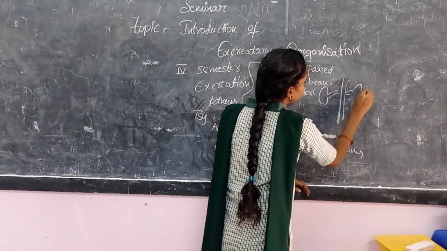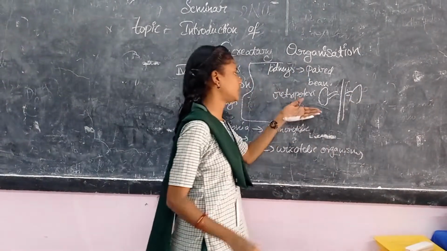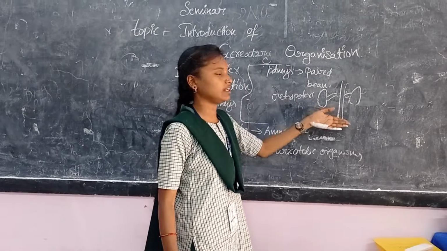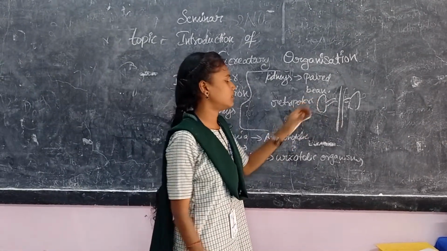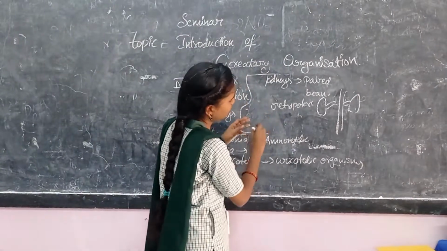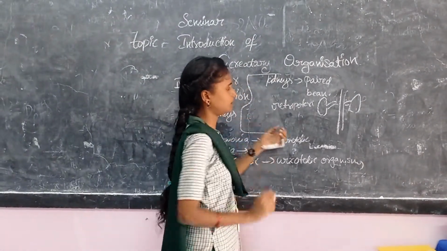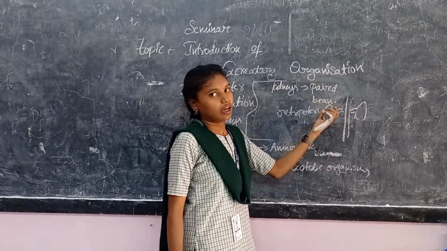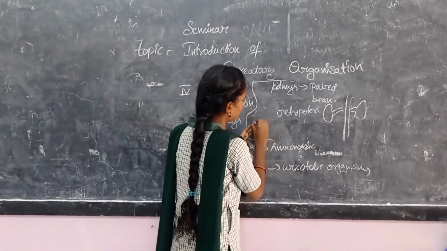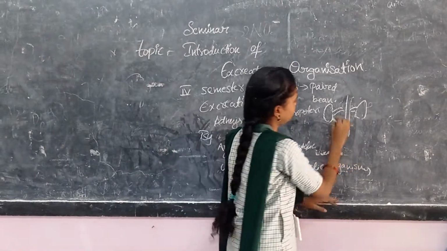So the retroperitoneal organization includes the retroperitoneal layer that covers the kidneys, and the kidneys are reddish in color and pale in nature and bean-shaped in structure, and the shape of the kidney shows two layers.